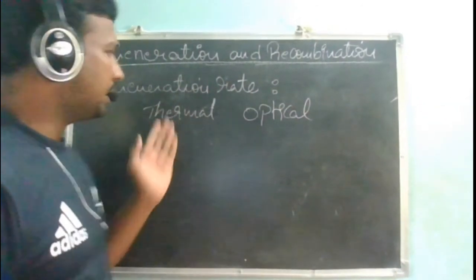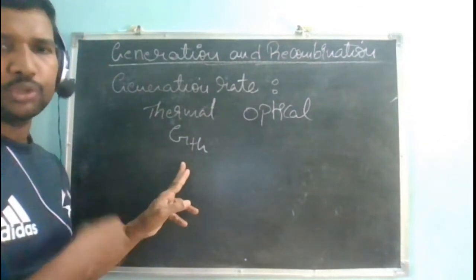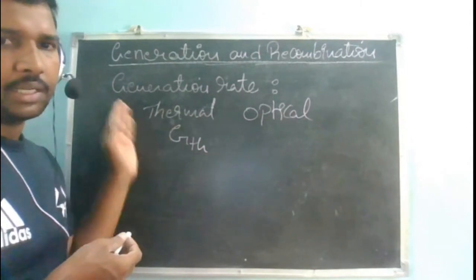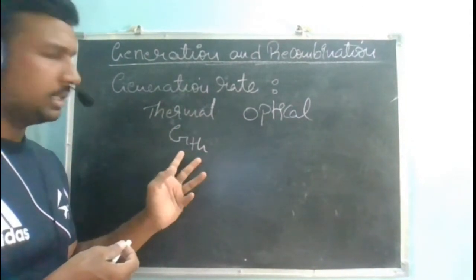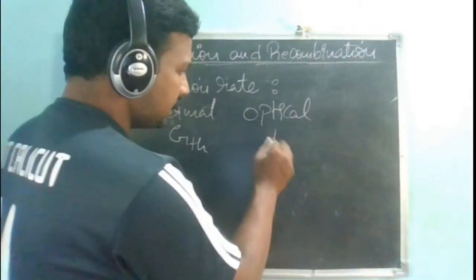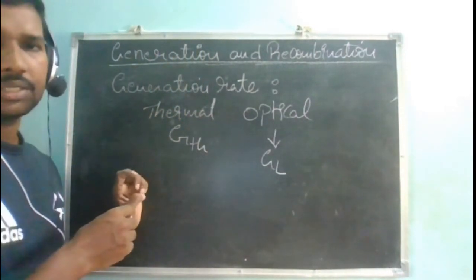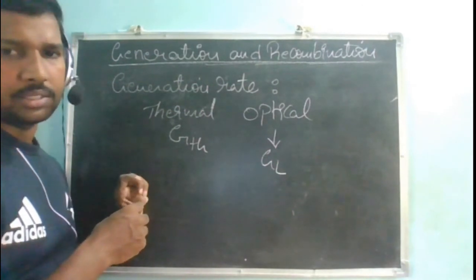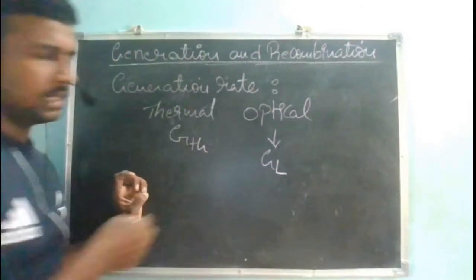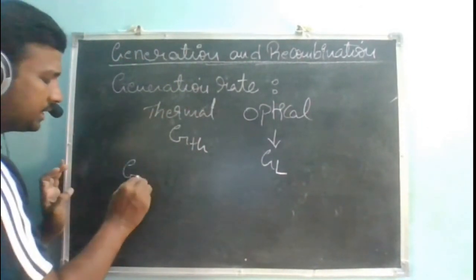Generation rate can be of two types. One is thermal generation, that means due to temperature. If electron hole pairs are generated thermally, I will call that generation rate G_TH, generation rate due to thermal. Generation due to the optical energy, the optical generation rate, I will represent with G_L.